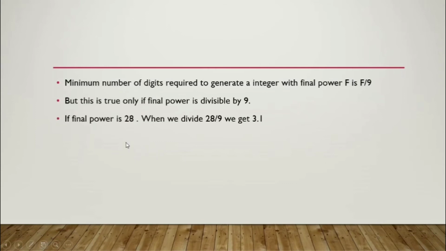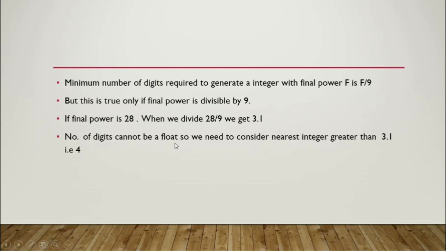Let us consider an example of a final power which is not divisible by 9. Here, if the final power is 28, 28 is not divisible by 9. So when we divide 28 by 9, we will get 3.1. So the minimum number of digits required to generate an integer whose power is 28 is 3.1. But the number of digits cannot be a float number. It has to be an integer.